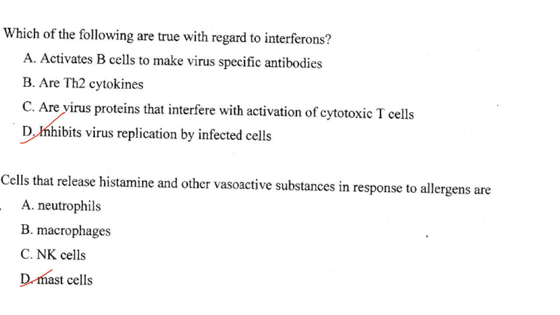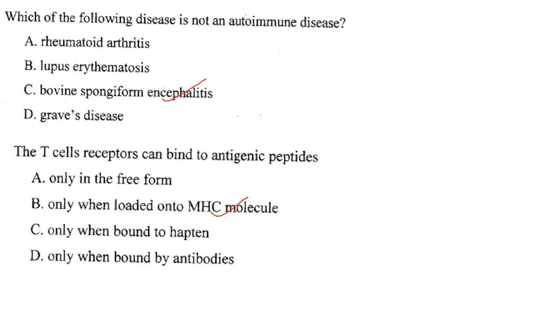Then cells that release histamine and other vasoactive substances in response to allergens are the mast cells. Answer is option D. The next one. Which of the following disease is not an autoimmune disease? So bovine spongiform encephalopathy is caused by a prion. So it is not an autoimmune disease. The T cell receptor can bind to antigenic peptides only when loaded onto MHC molecules. So answer is option B.